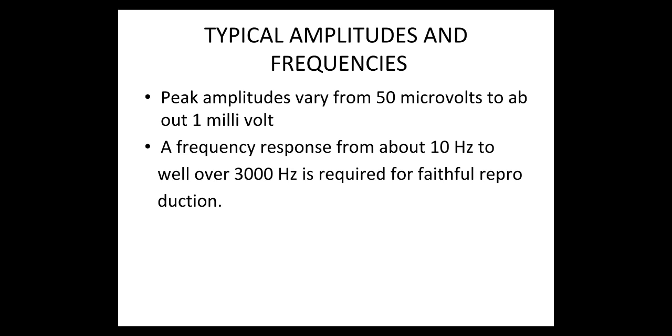The peak amplitudes vary from 50 microvolts to about 1 millivolt depending on the location of the measuring electrodes with respect to the muscle and the activity of the muscle. A frequency response from about 10 Hz to well over 3000 Hz is required for faithful reproduction.